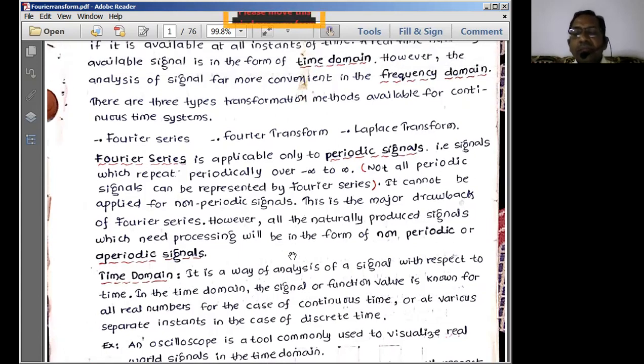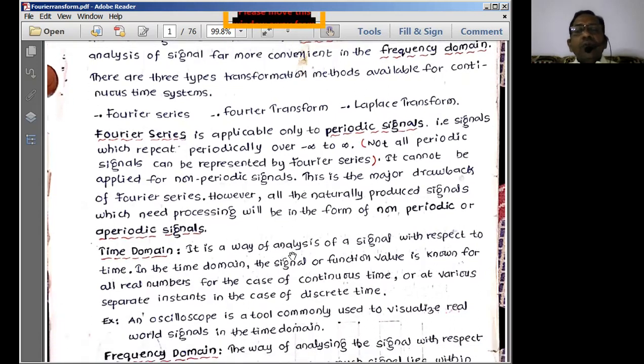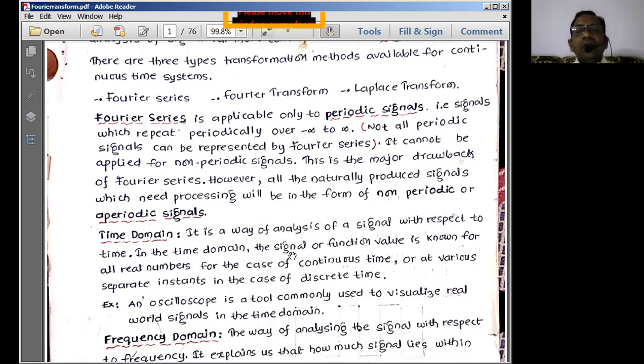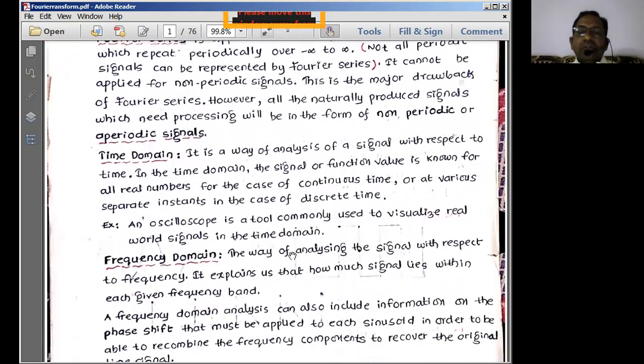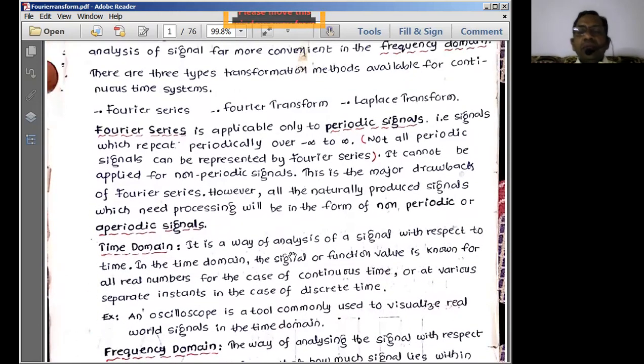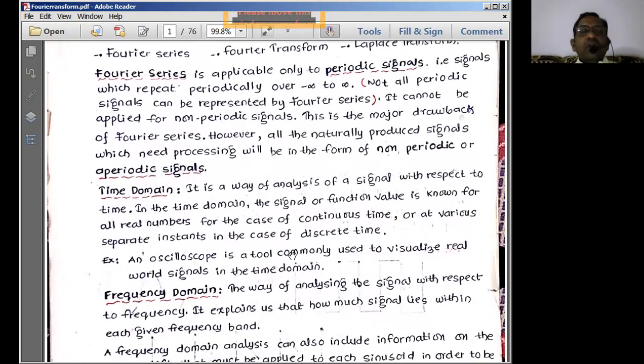It cannot represent the aperiodic signal mathematically. Therefore, we go with the Fourier transforms to represent aperiodic signals, apart from periodic signals, using a mathematical equation. That is the basic reason why we go for Fourier transforms.